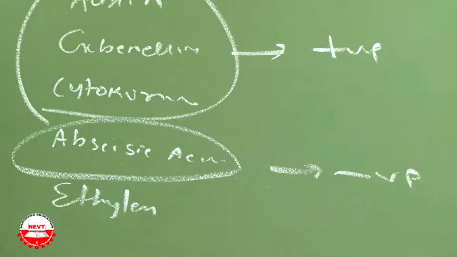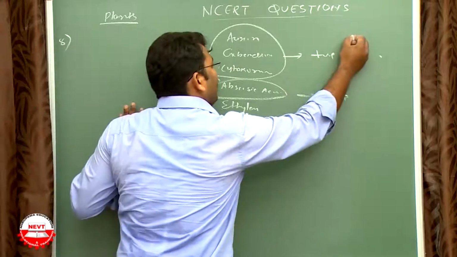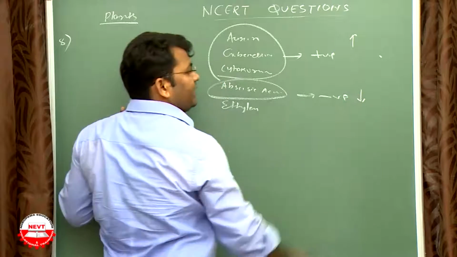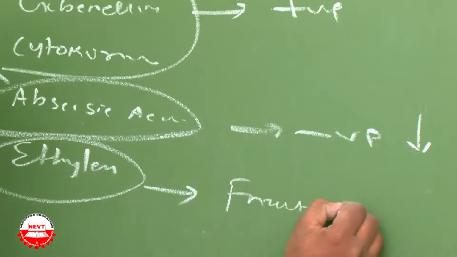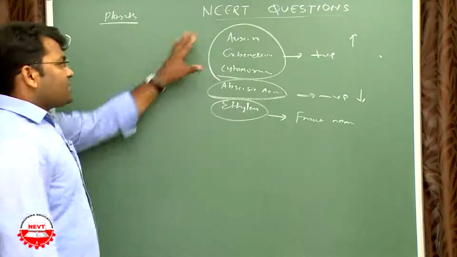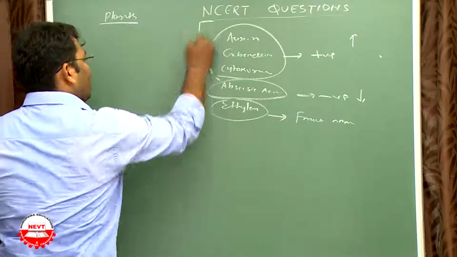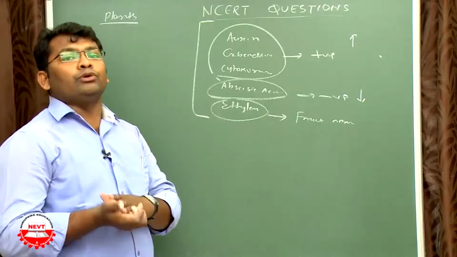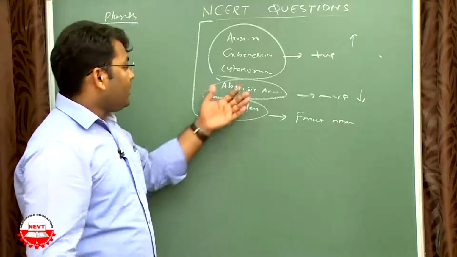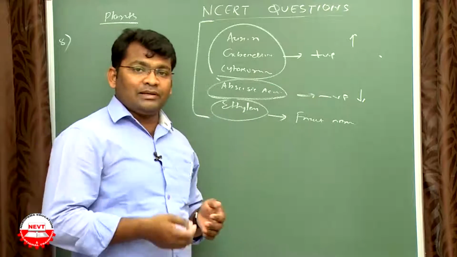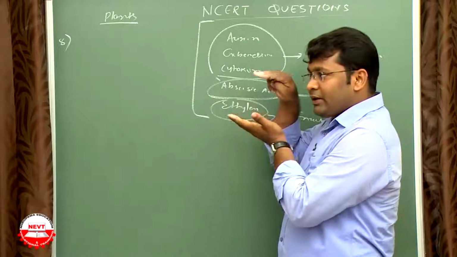It has the opposite action. To maintain all the activities, if one enhances cell division, the other reduces it, so it keeps the balance. And this is your fruit ripening hormone. So these three hormones show a positive effect, whereas this one has a negative effect. In this process the entire plant physiology is controlled. Some show positive actions, and other hormones show negative effects. As a result, all the mechanisms move in a controlled process.